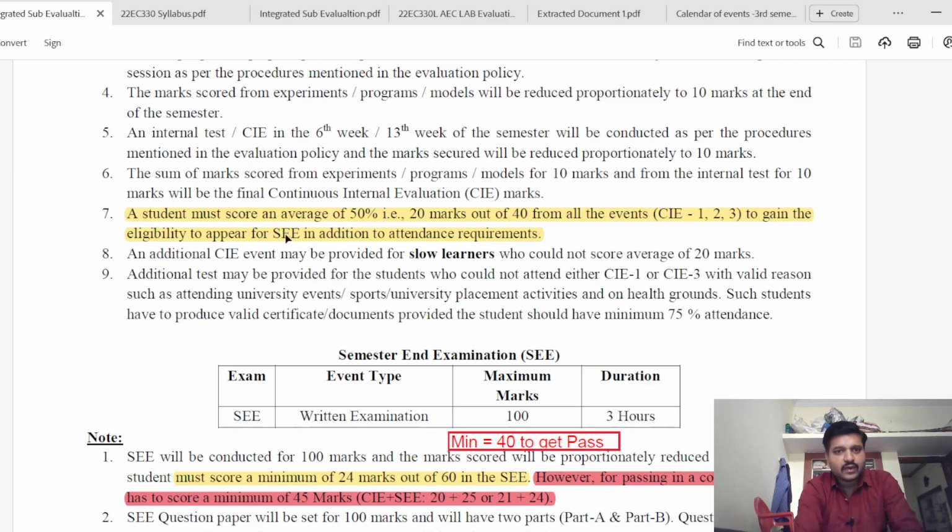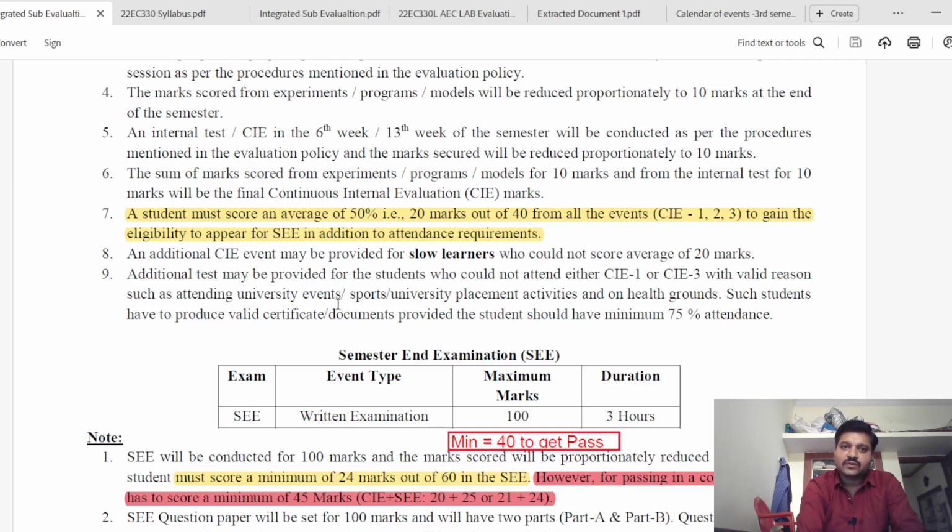So if you don't have this minimum marks, which is 20 marks out of 40 among the 3 events 1, 2 and 3, you will not be eligible for SEE. Even if you get less marks here, 18 or less than 15 or something like that, you will not be able to take the semester end examination, so you will not be able to clear the course. So minimum internal CIE should be 20 and minimum SEE should be 24.